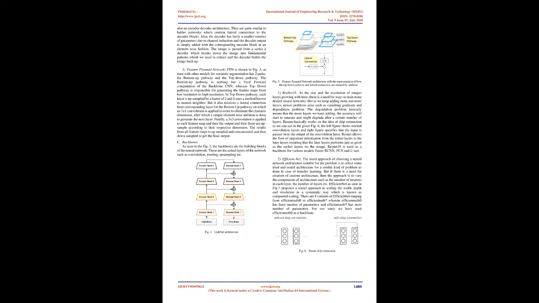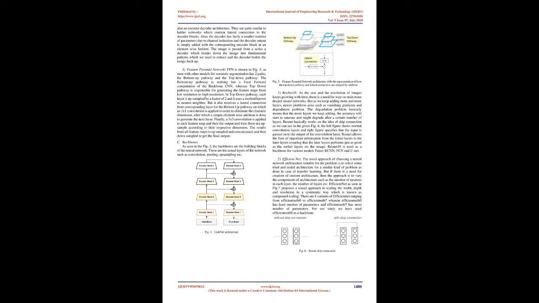2. LinkNet. LinkNet, as seen in Fig 4, is a lightweight, fast architecture used for semantic segmentation. This model is also an encoder-decoder architecture. They are quite similar to ladder networks, which contain lateral connections to the decoder blocks. Also, the decoder has a fairly small number of parameters due to channel reduction, and the encoder output is simply added with the corresponding decoder block in an element-wise fashion. The image is passed through a series of encoders, which break down the image into fundamental patterns which we need to extract, and the decoder builds the image back up.